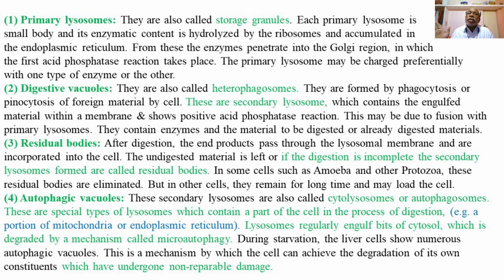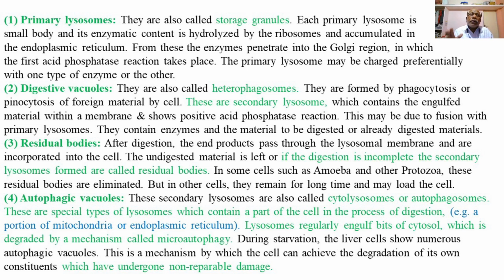So after digestion, the secondary lysosomes, or heterophagosomes, which are formed by the fusion of the primary lysosome and the pinosome or the phagosome, lead to the digestion of the materials of the secondary lysosome or the digestive vacuole.